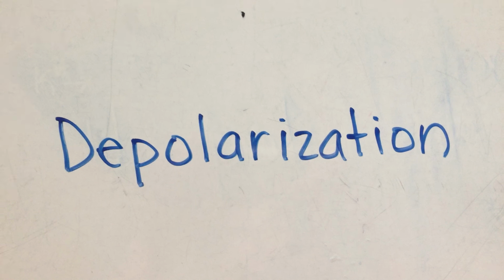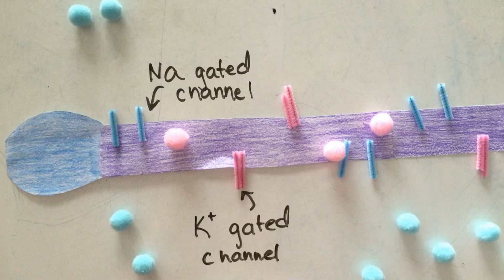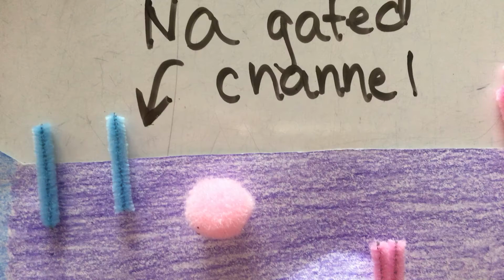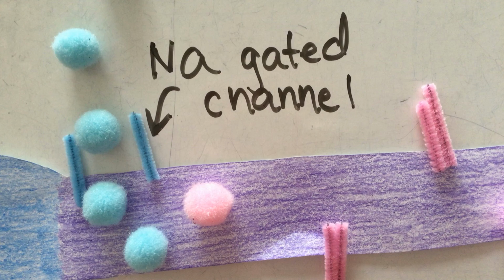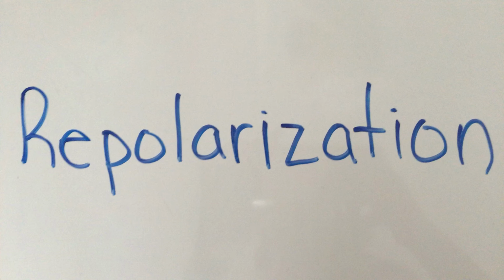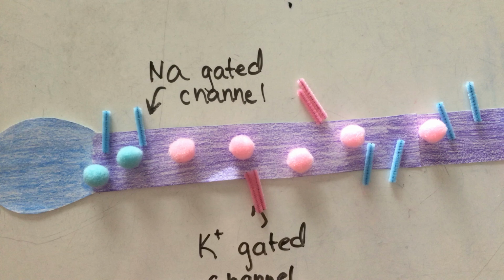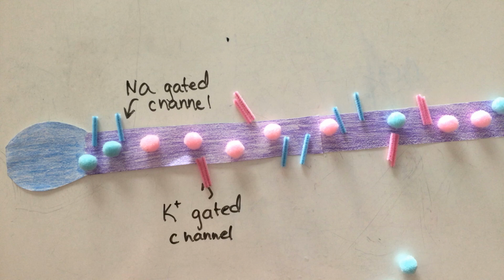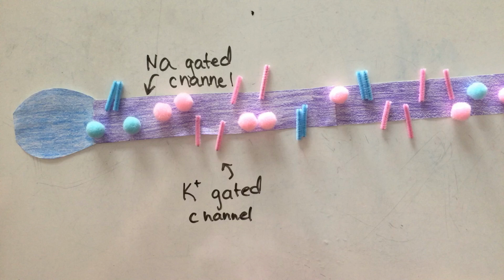And there are 2 kinds of channels: gated channels and leakage channels. When the membrane depolarizes, the sodium-gated channels open to let sodium come inside, while the potassium-gated channels remain closed. Repolarization is the opposite. The sodium-gated channels close, while the potassium-gated channels open to let potassium leave to the outside.